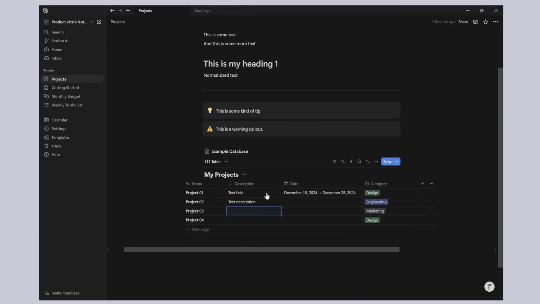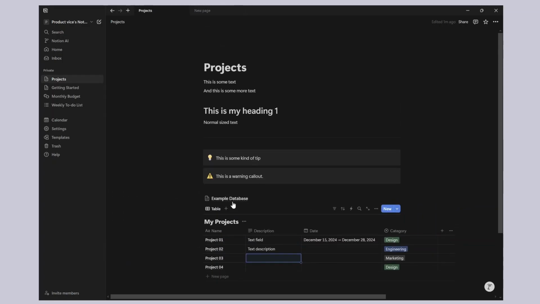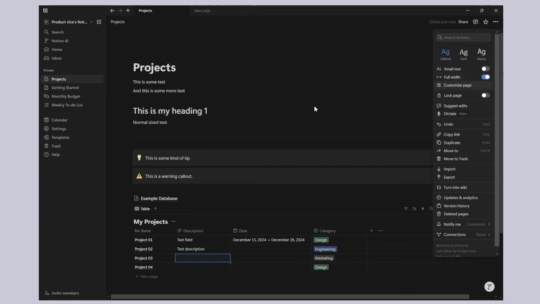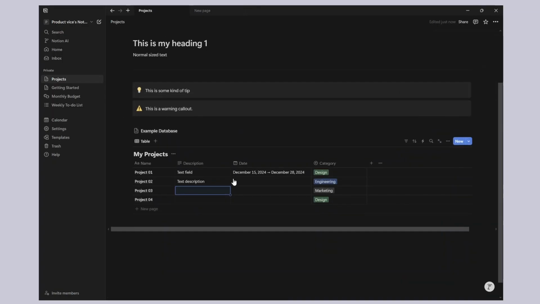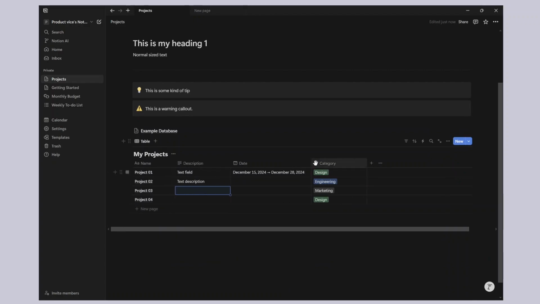Now if you're wondering why the database looks really short here, what you can also do is go to these options here and choose full width, and the whole page itself will become full width, and you can see more columns very easily without having to scroll too much.